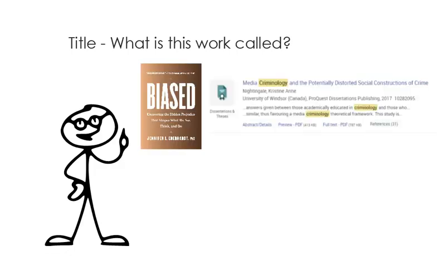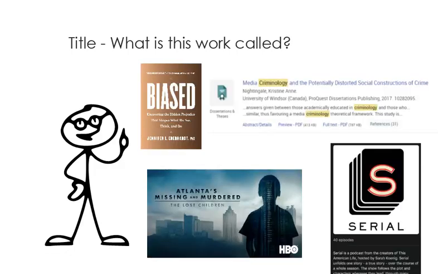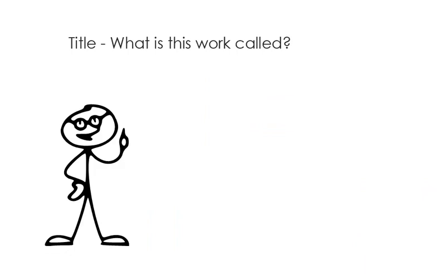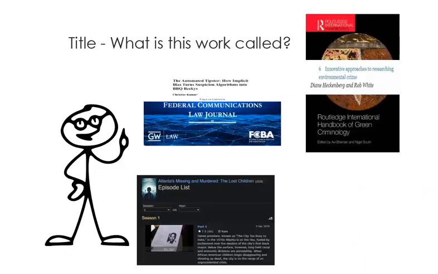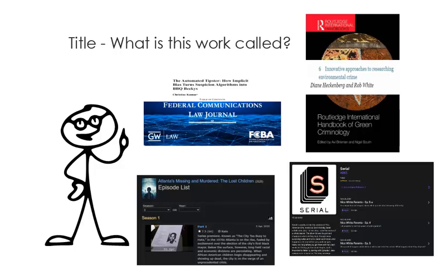Title. What is this work called? Titles fall into two broad categories: works that stand alone, such as whole books, dissertations, TV series, or podcasts, and works that are part of a greater whole, such as periodical articles, edited book chapters, or TV and podcast episodes.